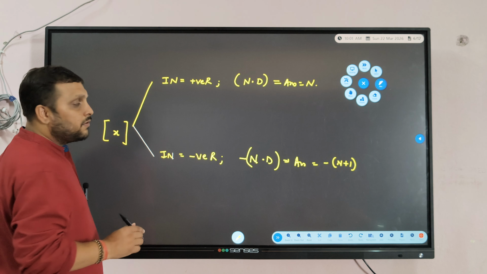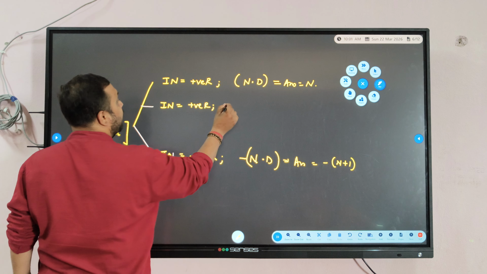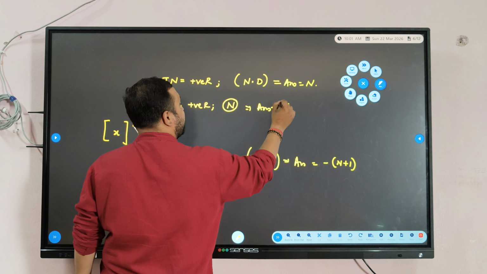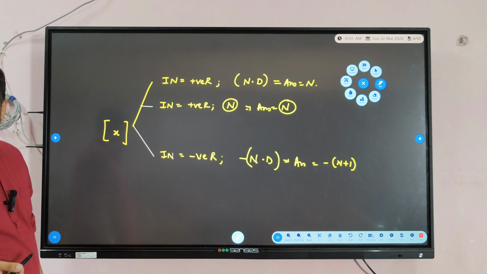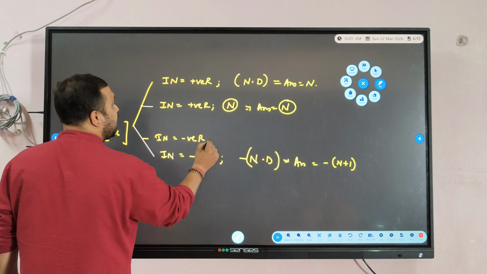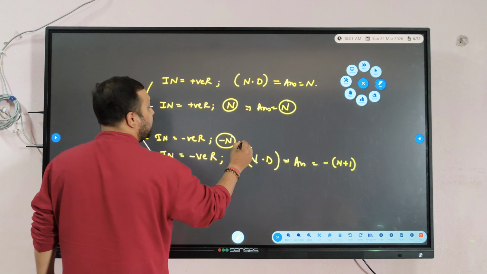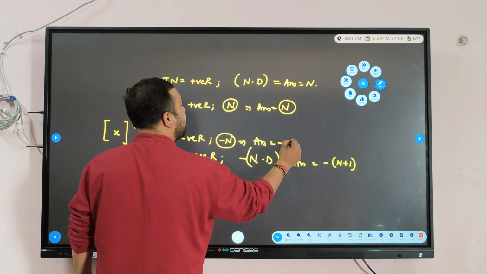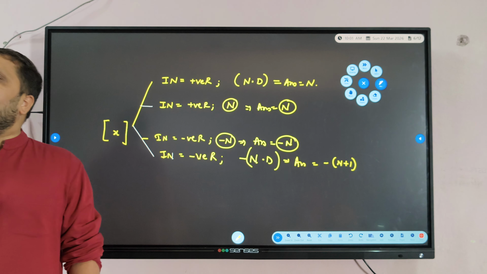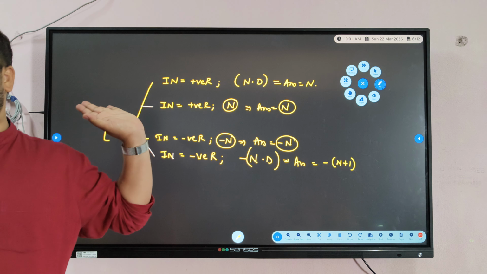Okay, in the same note, here, note down 2 things. If the input is a positive real number, proper n, then the answer is n itself. Similarly here, if the input is a negative real number, proper negative n, then the answer is proper negative n itself. Okay? So GIF of 5 is 5. GIF of minus 5 is minus 5. Clear?